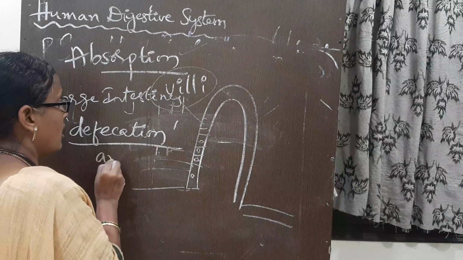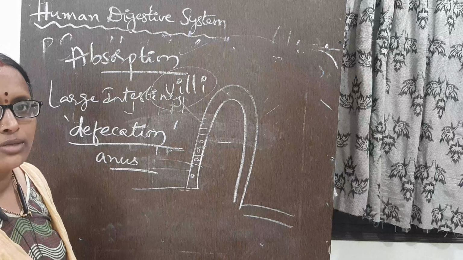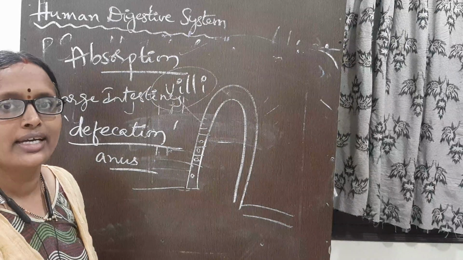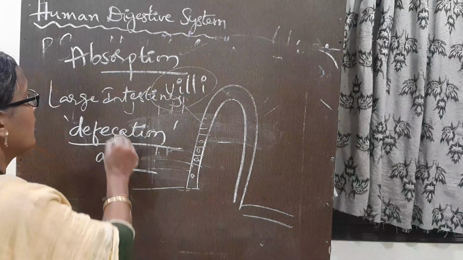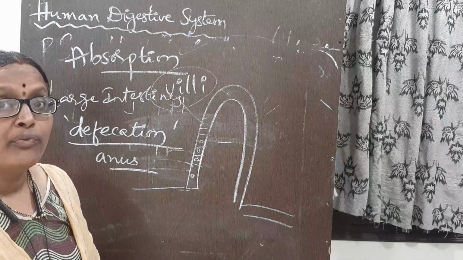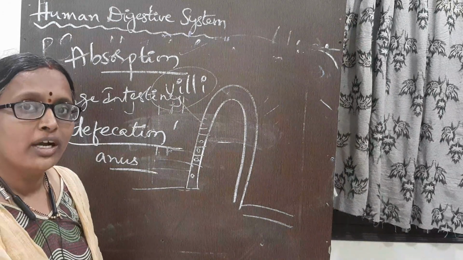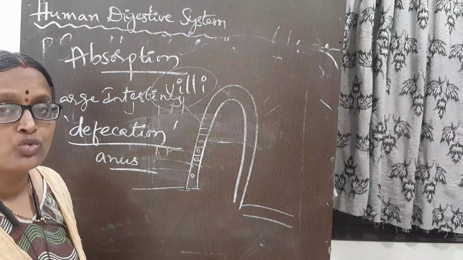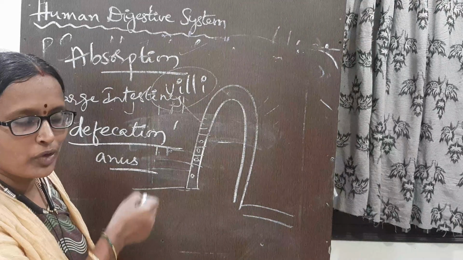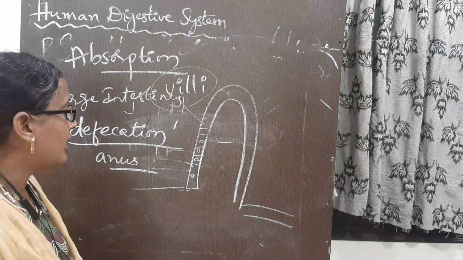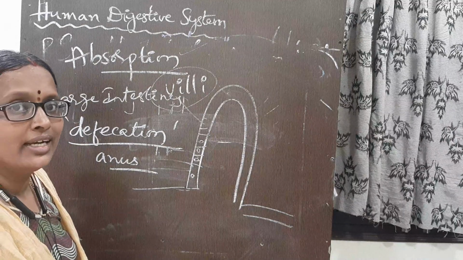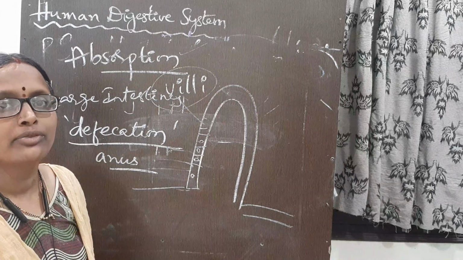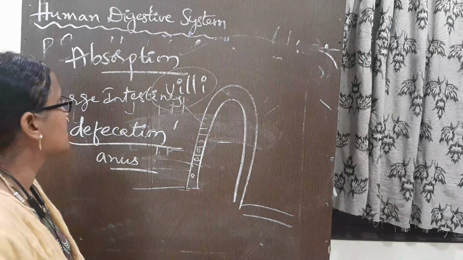Defecation means our undigested food materials. In the digestion process, there may be undigested materials formed. Those materials which are not digested are going to be sent to the large intestine. In that place also, if any materials like water are useful for the body, they are going to be reabsorbed by the body, and waste materials are going to be sent out through the anus. That process is known as defecation. Sending of waste material through the anus is known as defecation.